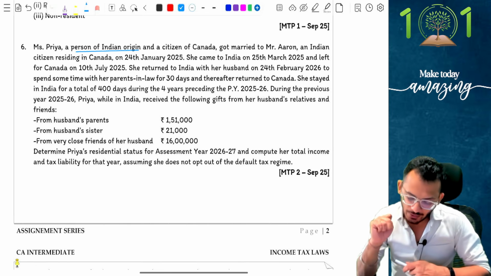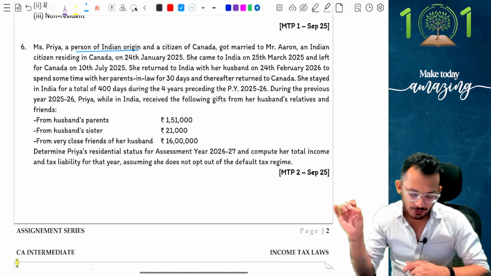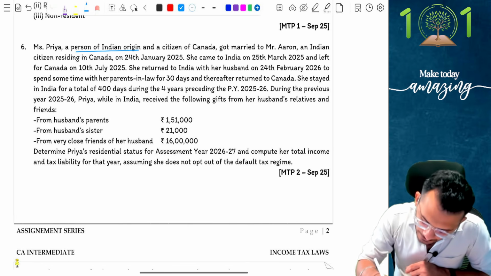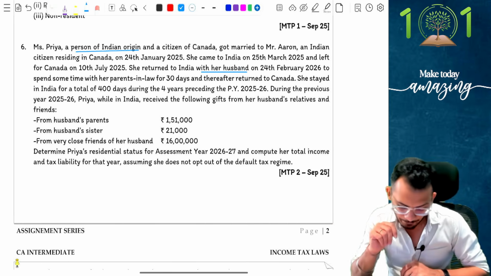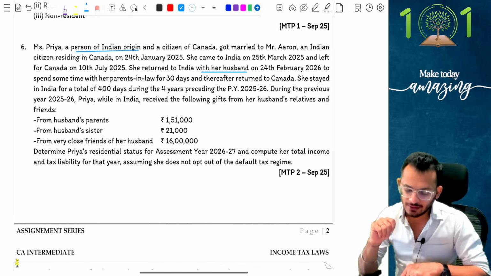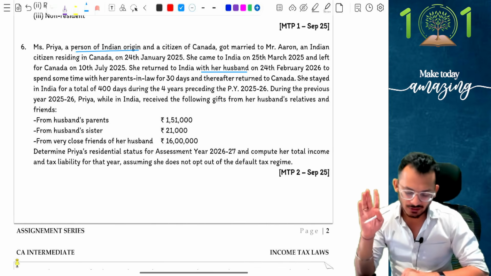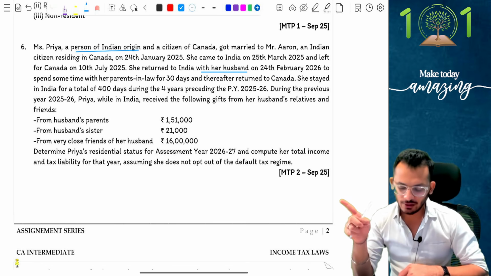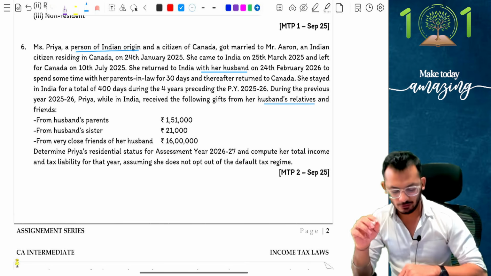She then returned to India with her husband on 24th February 26 to spend some time with her parents-in-law for 30 days. Now notice, this time she has come to India with her husband. Husband has also come to India, so keep that in mind. Yes, for 30 days and thereafter returned to Canada. She stayed in India for a total of 400 days during the last 4 years. During the previous year 25-26, while Priya was in India, she received the following gifts from her husband's relatives and friends. So she's now received gifts also.